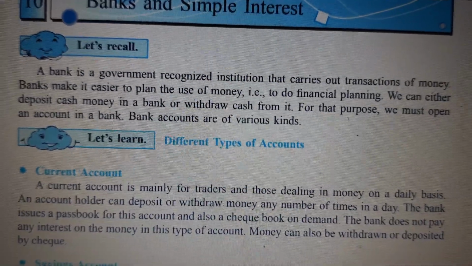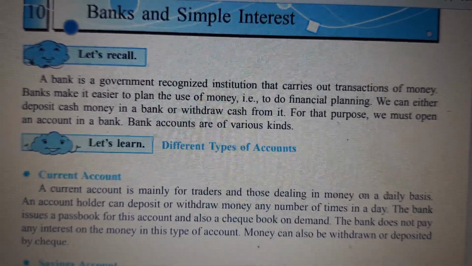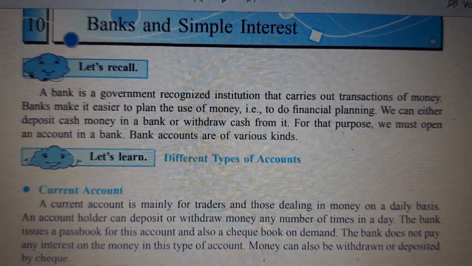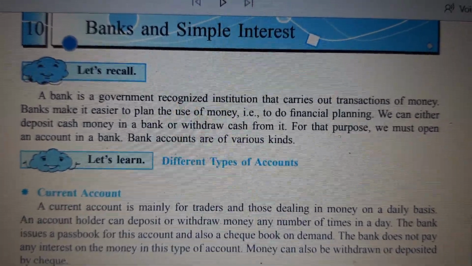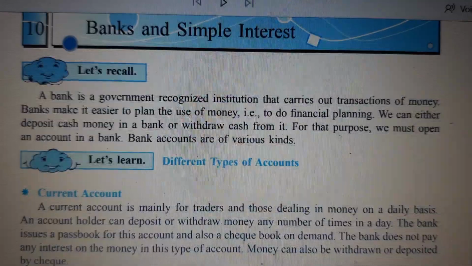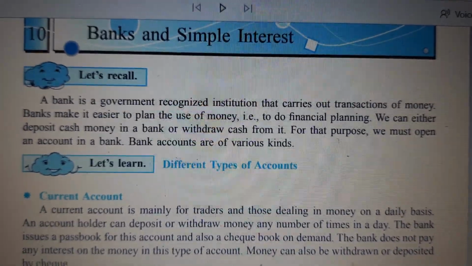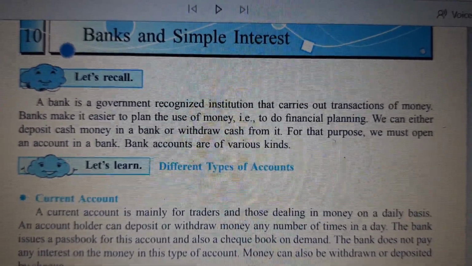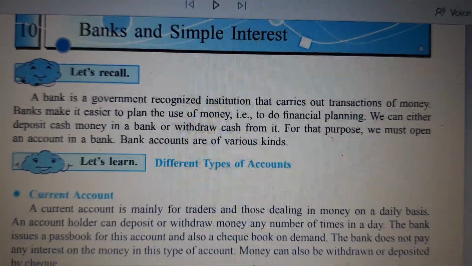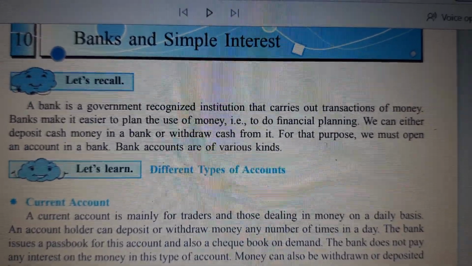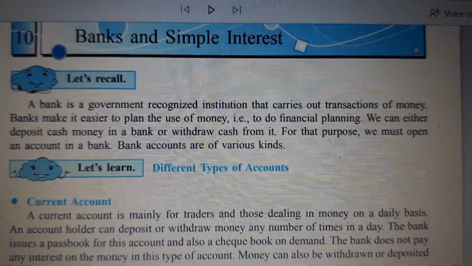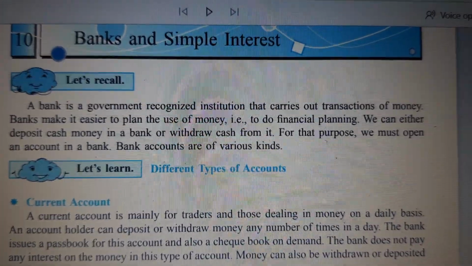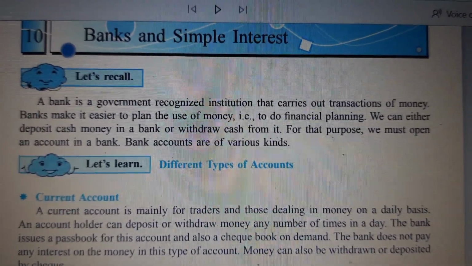Now, children, withdraw cash. These days, it is very easy. No need to rush to the bank and withdraw the money. We have ATM machines from where we can withdraw money, anywhere and everywhere. It has become much simpler, especially since 2020, with online transactions, using plastic money, that is cards, or even easier, Google Pay and many different ways. It's not necessary to go to the bank and withdraw the money or wait till the bank opens in the morning.